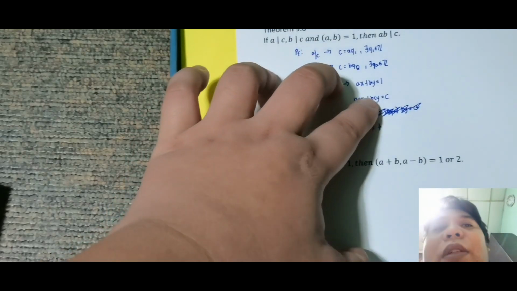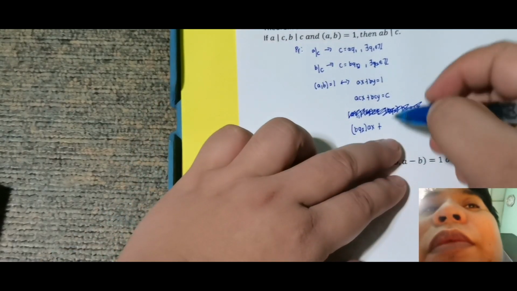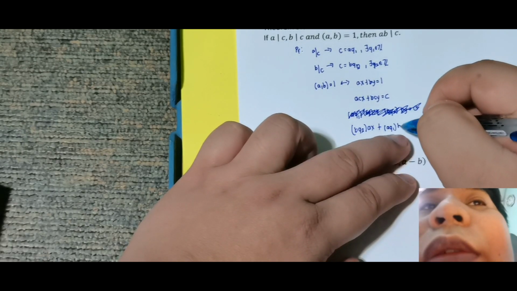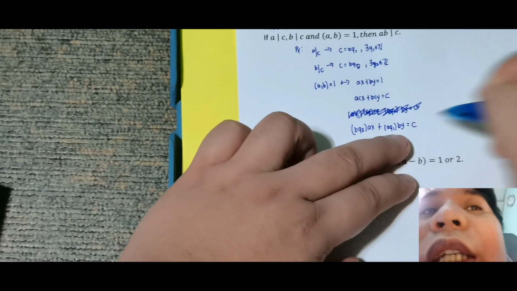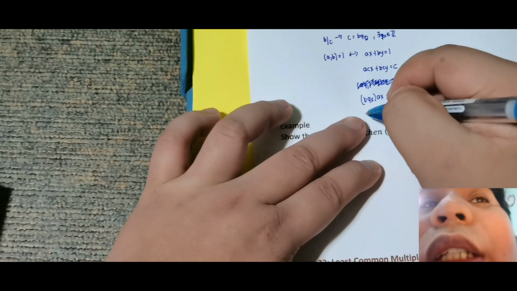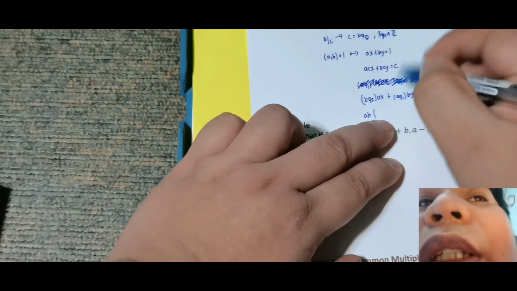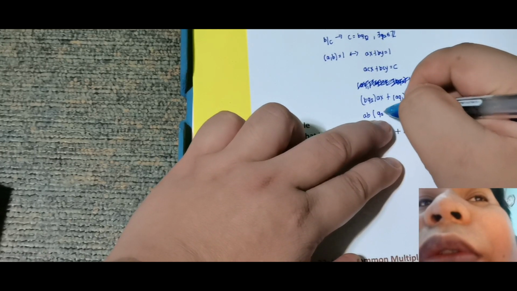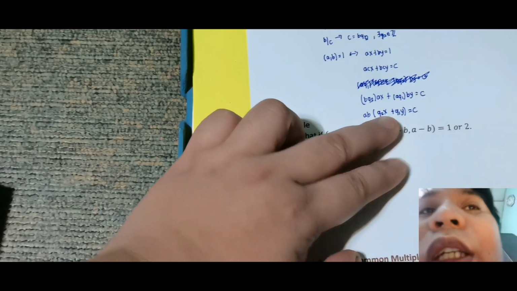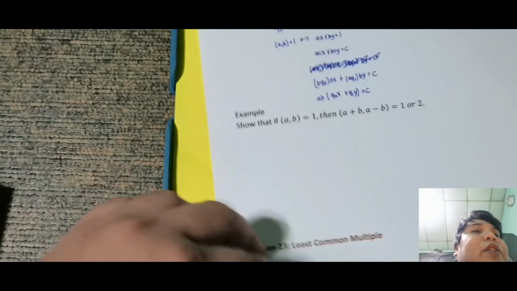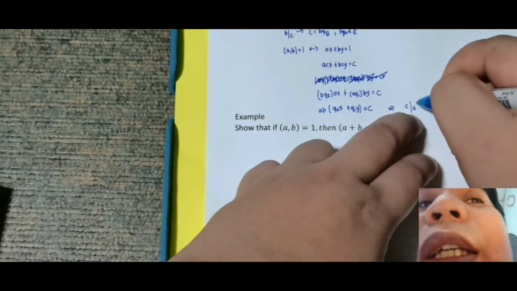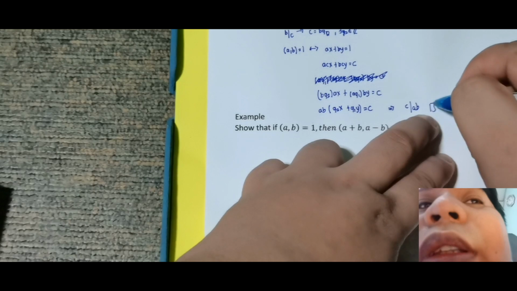Plus yung C naman dito sa B, CY, papalit ko yung AQ1. So, this is AQ1 tapos BY is equal to C pa rin. Next is ipapactor out ko yung AB. So, this means that AB times q2x plus q sub 1y is equal to c. Okay, since ito ay element pa rin ng integers, this implies pa rin na c divides ab. Okay, therefore, this is done.